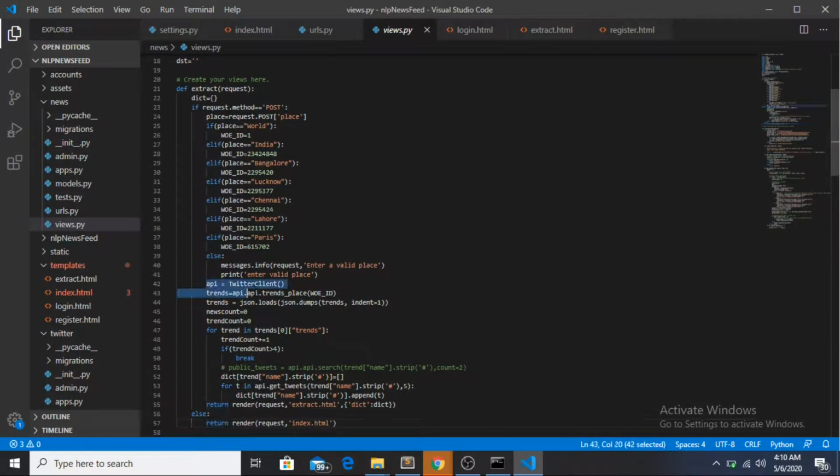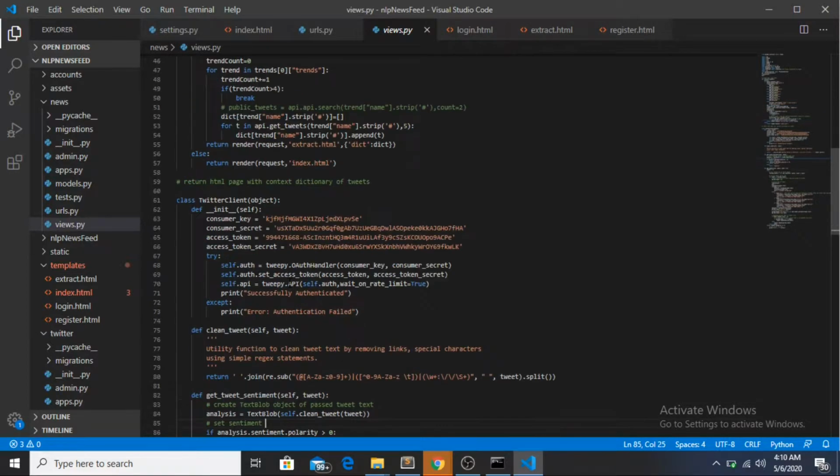Now the API acquisition. In this, it is creating an object of the Twitter client class. This is the Twitter client class which we have, and it is making an object of this. In it there is a function in itself. Whenever the object for this class is made, this function will be executed by itself.